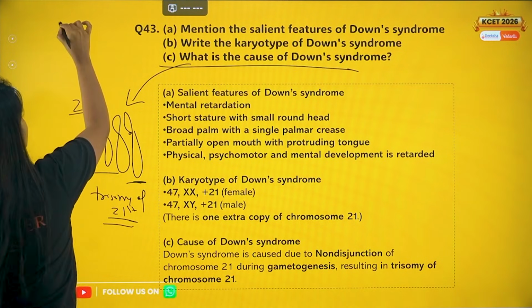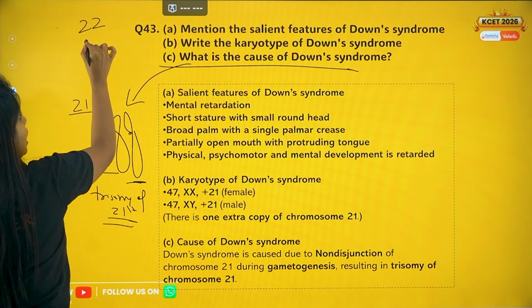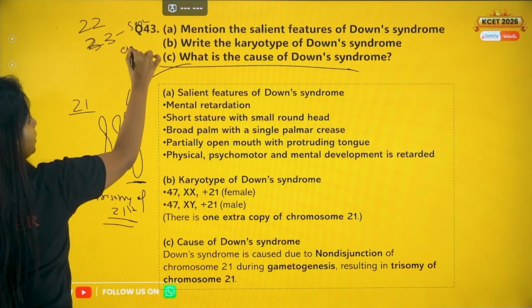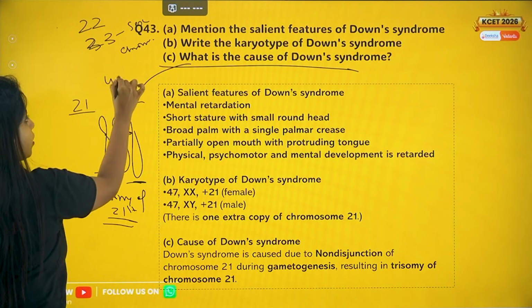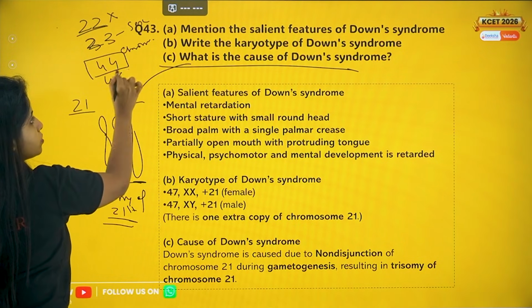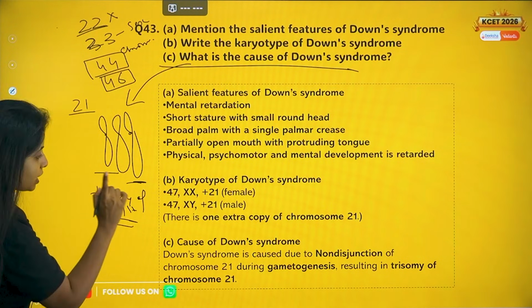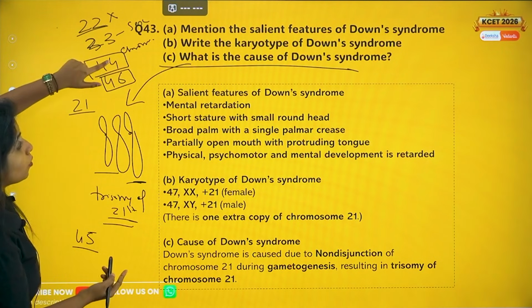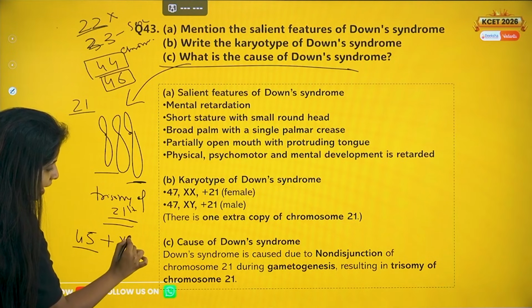Usually we have how many autosomes, my dear children? Normal chromosomes, which are not sex chromosomes. We have 22 pairs of them. Our 23rd pair is the sex chromosome. So out of 46, 44 of them, 22 into 2, are autosomes, and the 45th and 46th are the sex chromosomes. So over here, since we have one extra autosome, it will be 45, not 44. Now if you talk about the sex chromosome, it can be 45 XY.